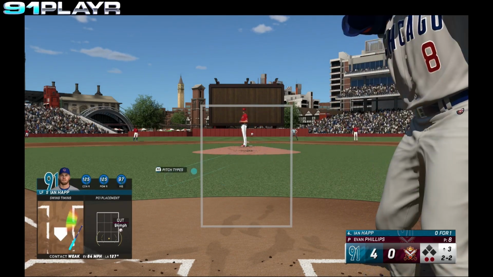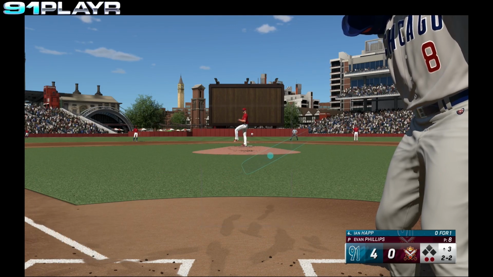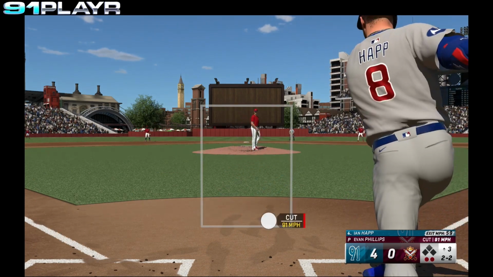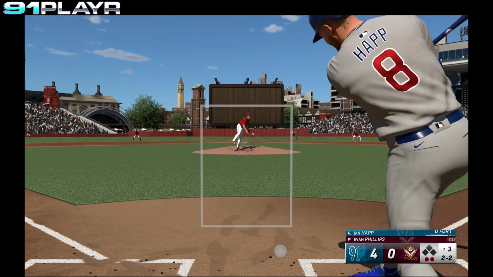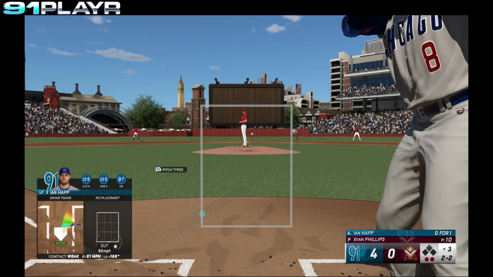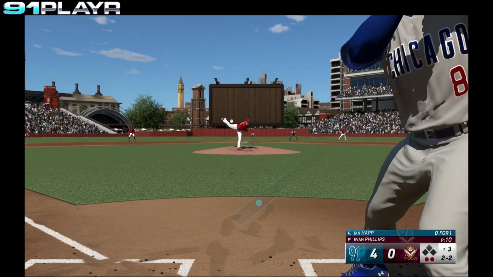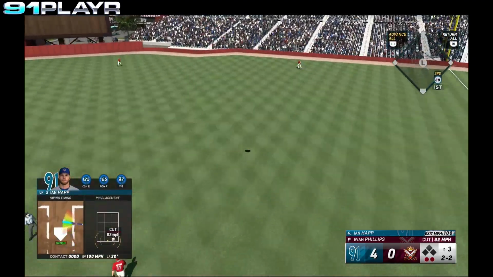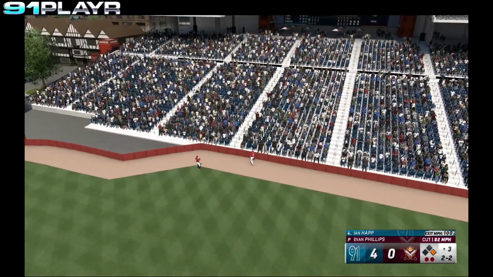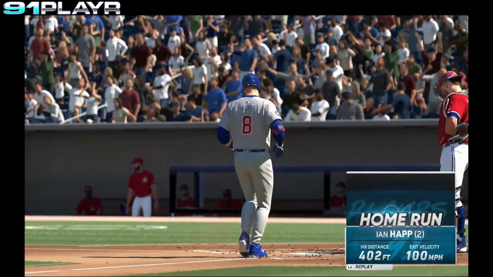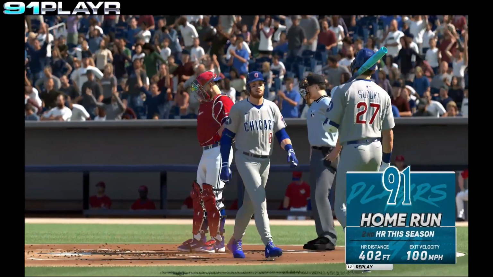Fouled away. We'll do the 2-2 again. Fouled away again. Happ's battling here. 2-2 pitch. Fouled away. Happ drives the ball to deep right field. This ball's got a chance. Gone. Home run, Ian Happ. Solo home run. Cubs lead 5-0.